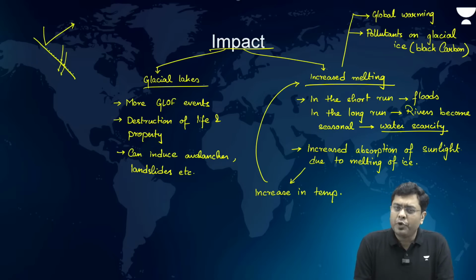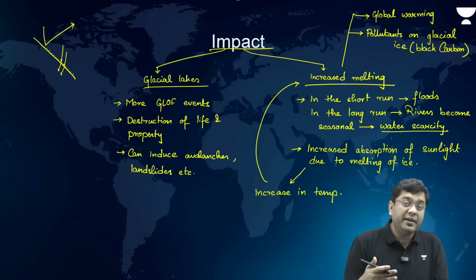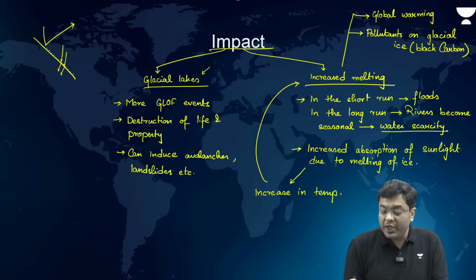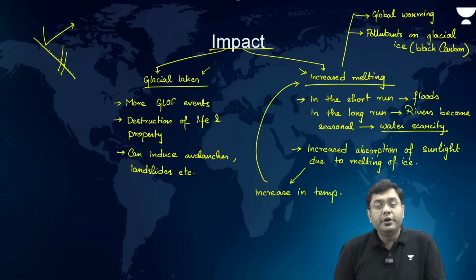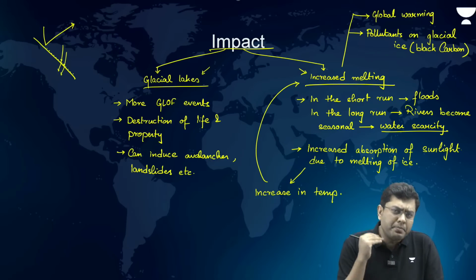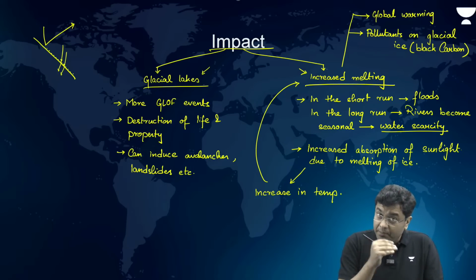So what is it that we have seen in this article? What are glacial moraines? What are glacial lakes? What is the condition of a GLOF? How is that initiated? And more formation of these glacial lakes in the Himalayan region is being observed in the Trans-Himalayas and other regions of the Himalayas as well. What will be the impact of the creation of more glacial lakes and of increased melting? UPSC has asked a question regarding this multiple times in the mains examination.